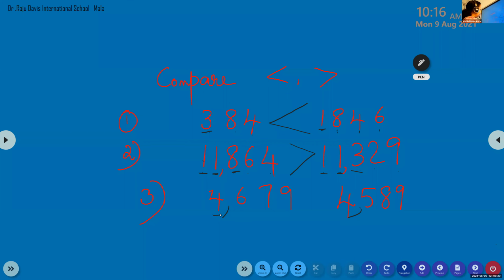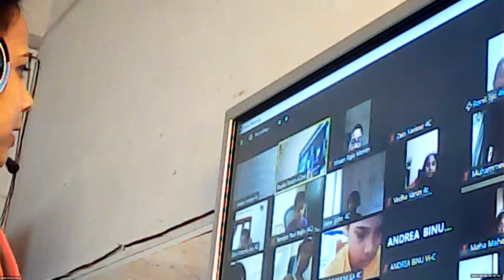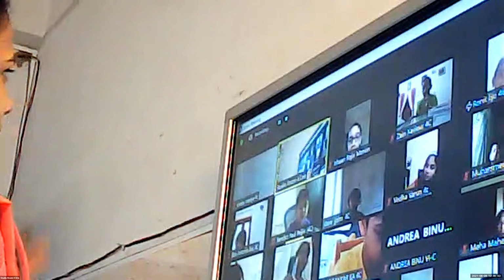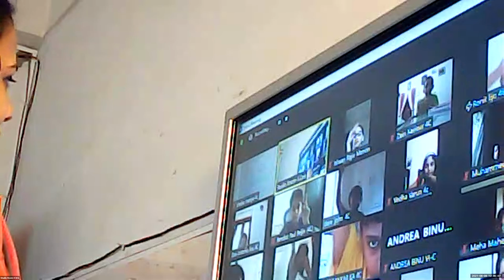Both are 4-digit numbers. So I will check the highest place. That is 4. Both are same. So I will check the hundreds place. 6 is greater. So which one is greater here? 4,679. Is that clear, children? Raise your hand if you got all 3 questions correct. Okay, very good.